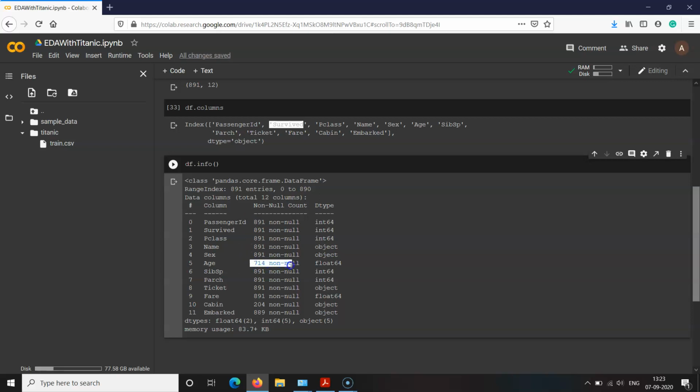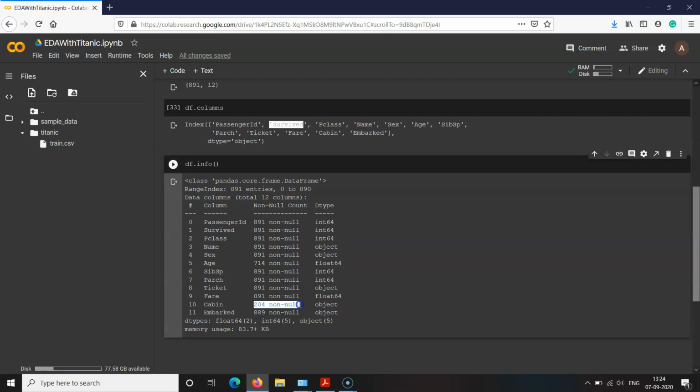Suppose for example age is a variable or feature for which there are only 714 values present. For the rest, the values are not mentioned, and those constitute the missing values. Missing values create some problems while we are building a machine learning model. We are going to see how to remove those missing values.